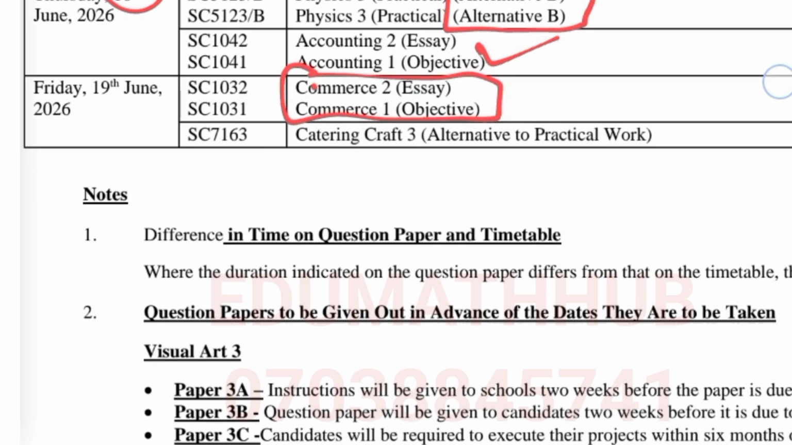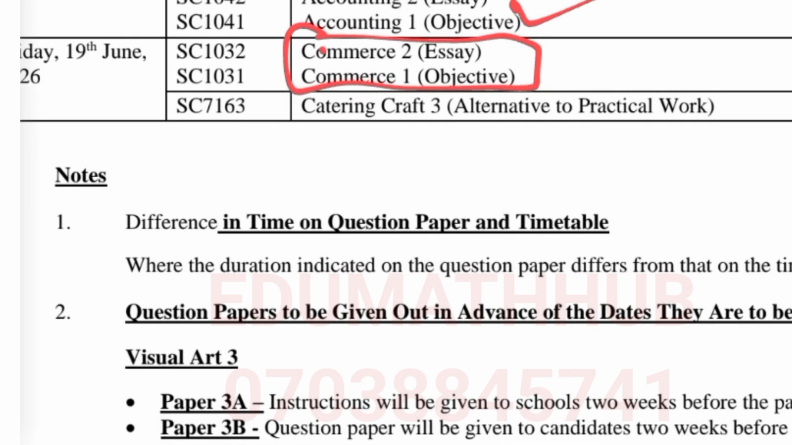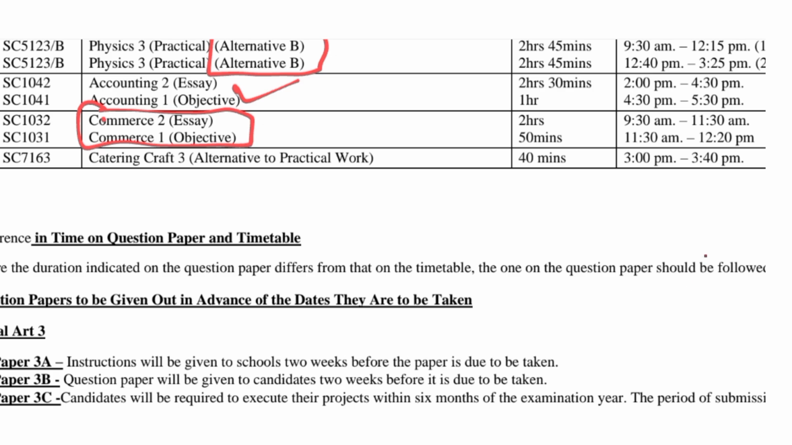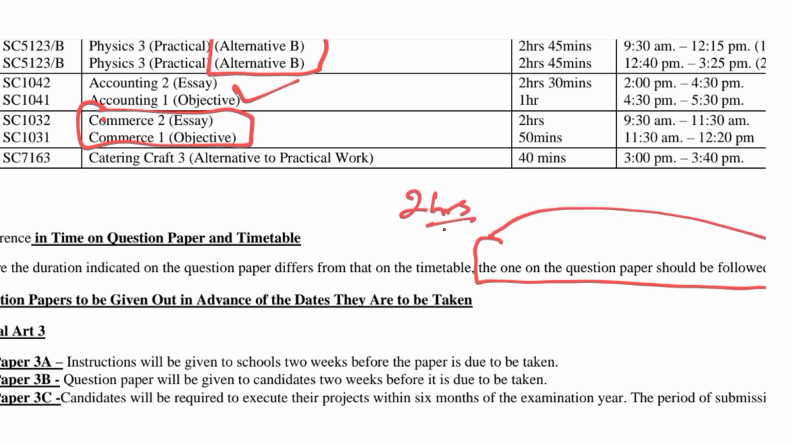Then take note of something, you can see what WAEC wrote here: difference in time on question paper and timetable. Anytime you notice any difference in time on the question paper and on the timetable, the one on the question paper should be followed. That means the time in the question paper is more important than the one on the timetable. If the question paper says 2 hours, that means you're going to use 2 hours. You understand? So follow the time on the question paper.